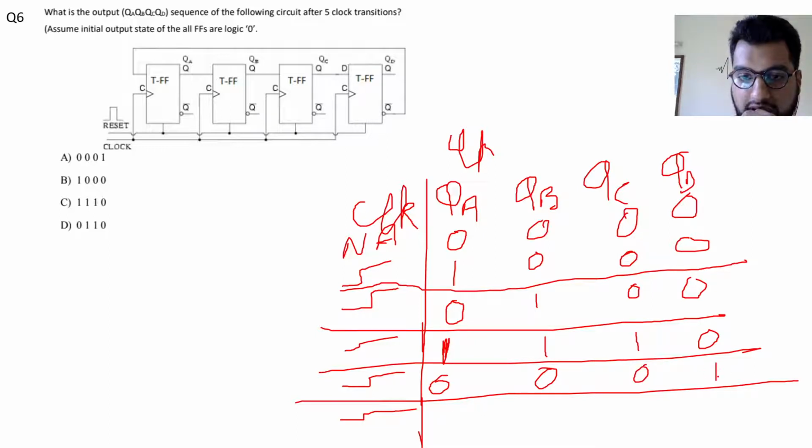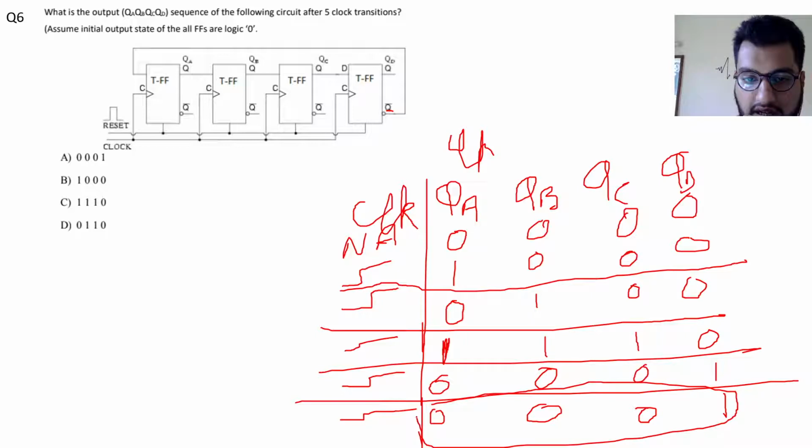Now QD is 1, so its Q bar will be 0, so the others will remain at their previous states. So after 5 clock transitions, our output sequence is 0 0 0 1, QA, QB, QC, QD in this order, not QD, QC, QB, QA. That's what the question asks us. So it is 0 0 0 1, and the correct answer is option A.